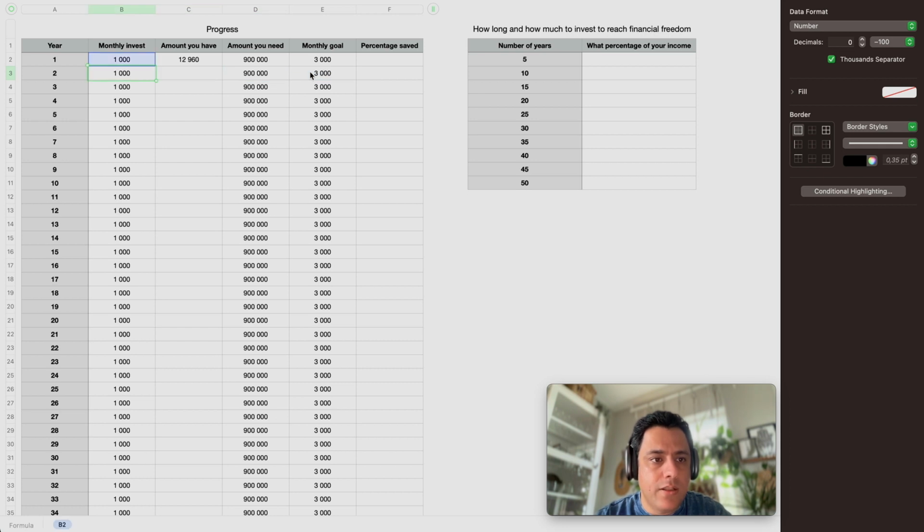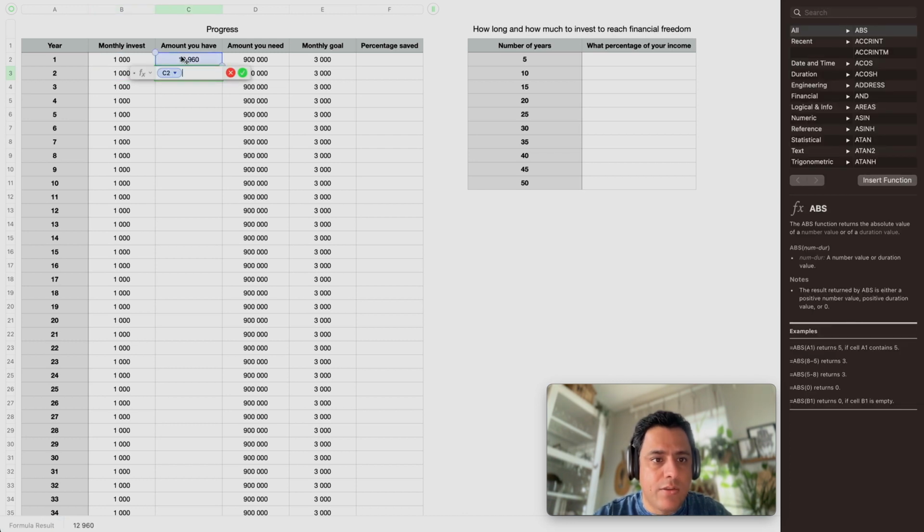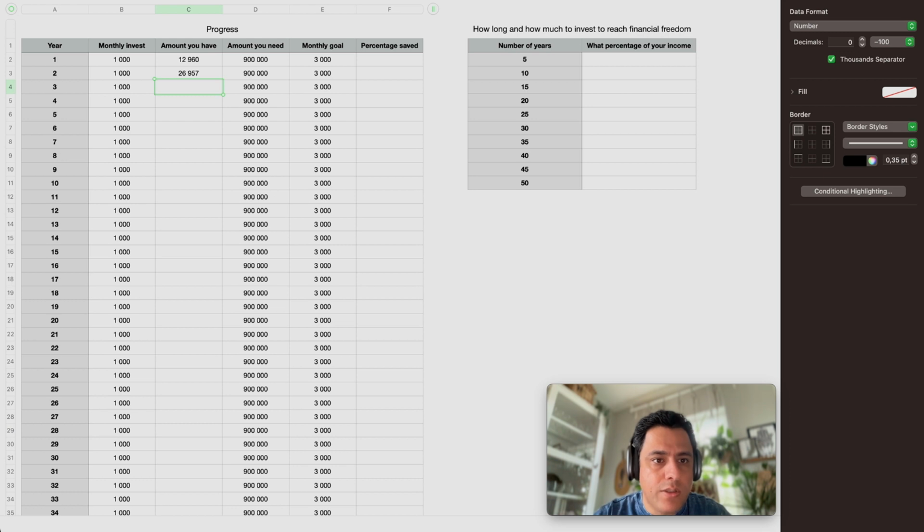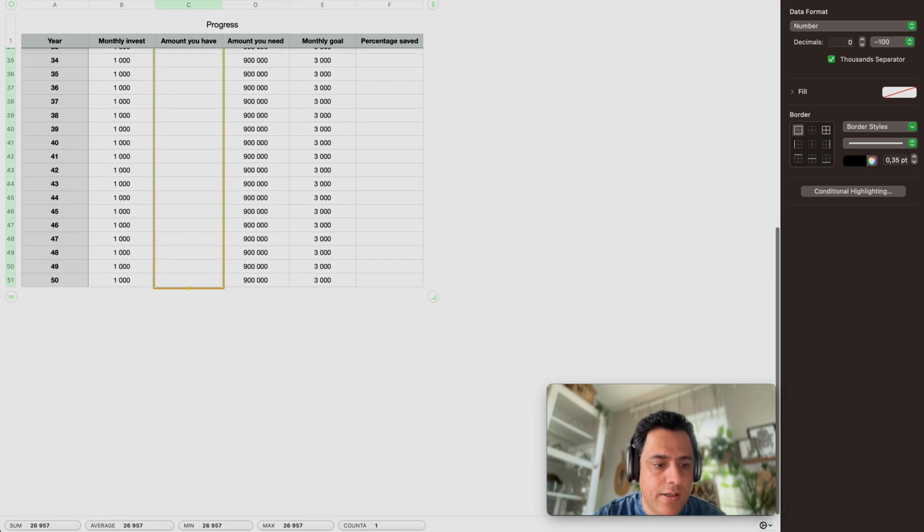So let's calculate what will you have after the second year. So the second year you will have the amount that you had before plus your monthly saving multiplied by 12, and then this amount can be multiplied by the average return that you will get. So after 2 years you will have something like $27,000. So let's expand this to the 50 years that we have in our table.